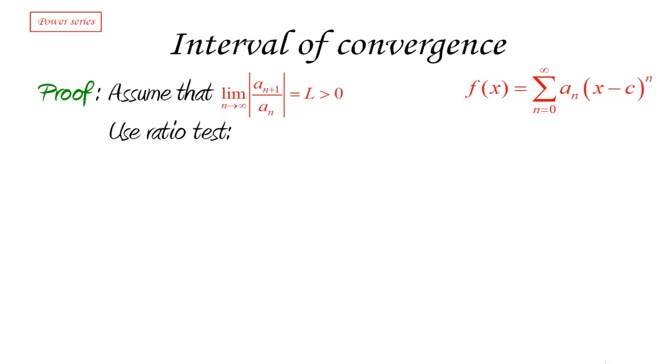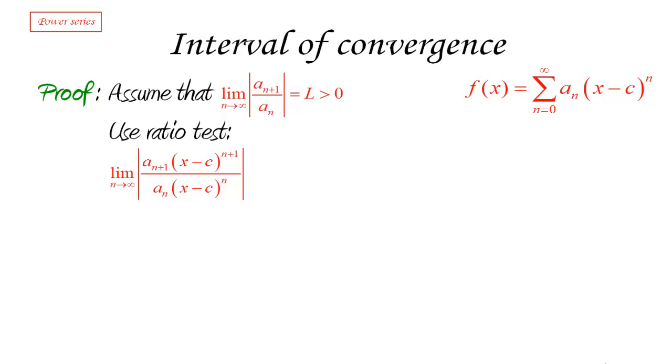Remember, the ratio test is a test that very simply tells us whether the series is convergent or not. In fact, if we use absolute values, it will tell us if the series is absolutely convergent or not. So that's what we're going to do. We're going to look at the limit as n goes to infinity of the absolute value of the ratio of the n plus first term, which will be a_(n+1) times (x minus c) to the n plus 1, divided by the nth term, which is a_n times (x minus c) to the power n.